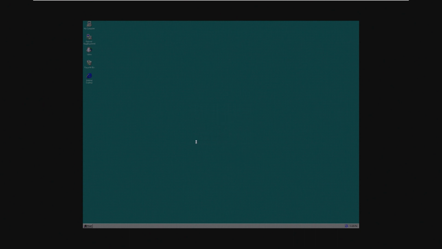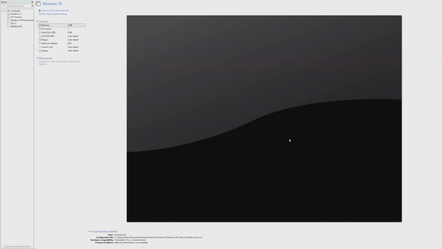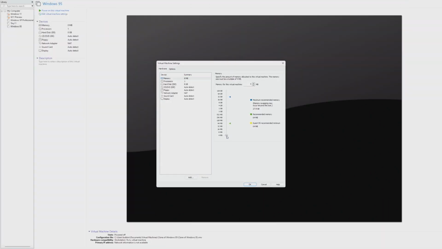So I think the last thing we can do is go to 4, because VMware only increments in increments of 4. So power off. Let me double check that. Going down to 4. We can't go to 2. It must be 4 or more. So let's see what happens.